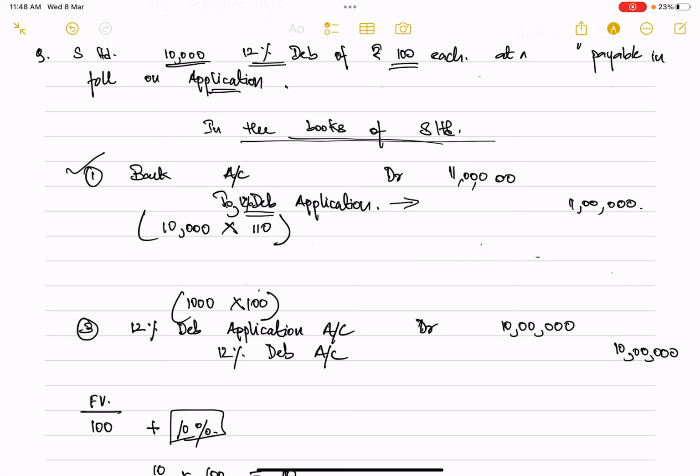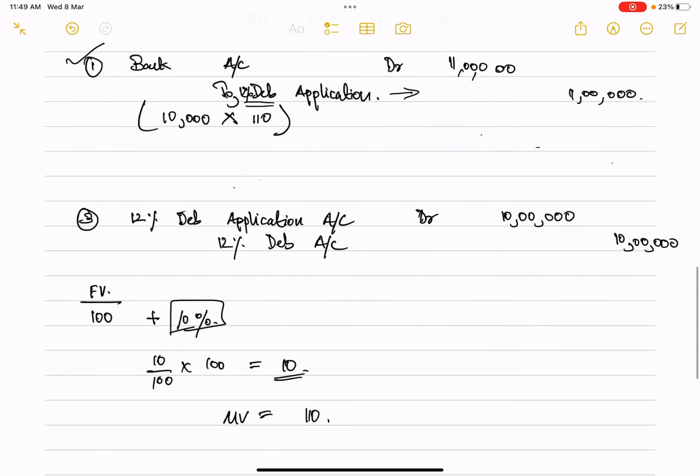But changes will come during the transfer of your money from the application account to your debenture account. Since the amounts are also different, let me erase this. For debenture applications we have received 11 lakh rupees.